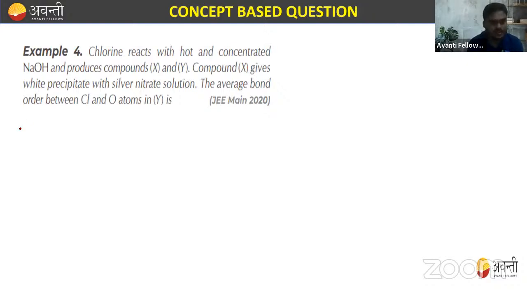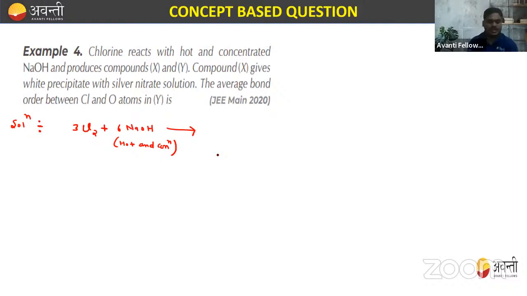Okay, let's go. So we know that we have 3Cl2. This reacts with 6NaOH, hot and concentrated.